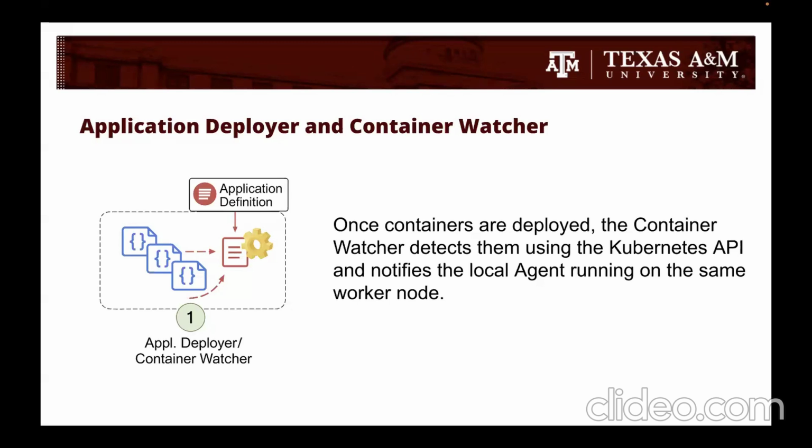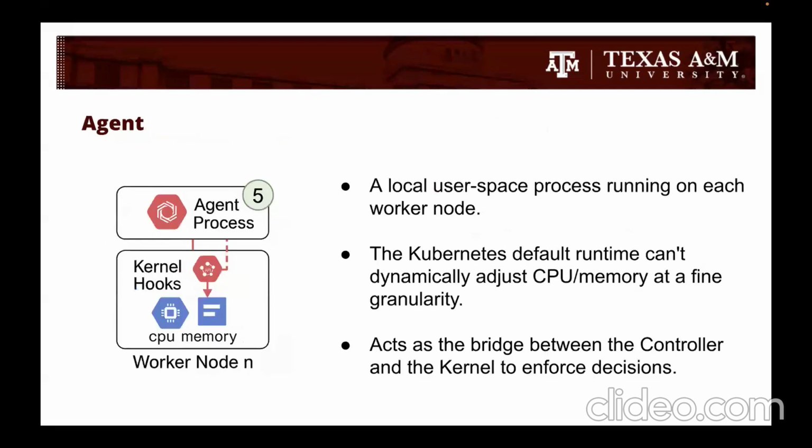But what is this agent exactly? The agent is a lightweight user space process that runs on every worker node alongside the application container. Kubernetes by default lacks the ability to adjust CPU and memory limits dynamically at a fine grained level during runtime. That's where the agent comes in. It acts as a bridge between the controller and the Linux kernel. It's the component that actually applies changes like increasing memory limits or reducing CPU quota.